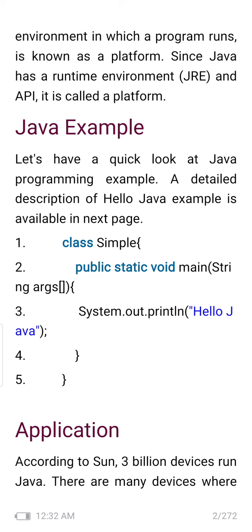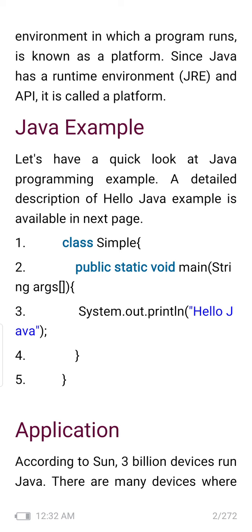Now here on the screen we can see a small Java example program. The program always starts with the class and then the class name. You can see here: class, space, class name, open brace, and it always has the main function as public static void main. This is the syntax of Java. You cannot question why it is like this. It is a syntax that should be followed in the programming language. So here the main function is a public function and it returns nothing, which is void, and it is a static function. In the coming classes we will see what static means.